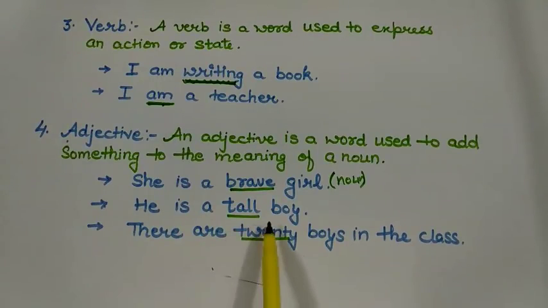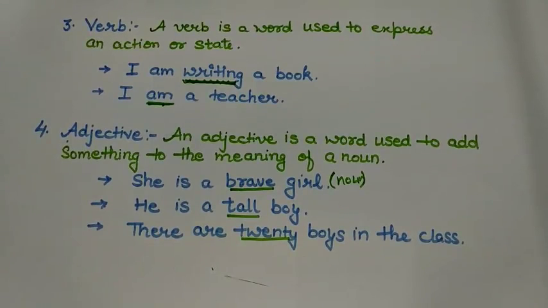He is a tall boy. Again, tall is representing something about the noun. So, tall is an adjective. There are 20 boys in the class. I have underlined 20 here because 20 is showing number and acting as an adjective.